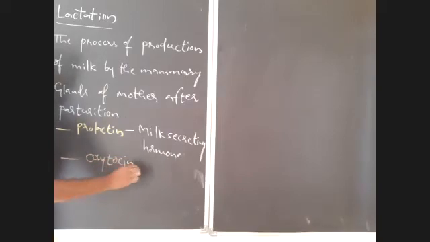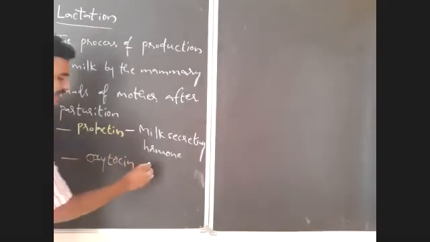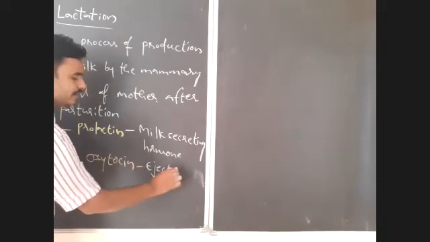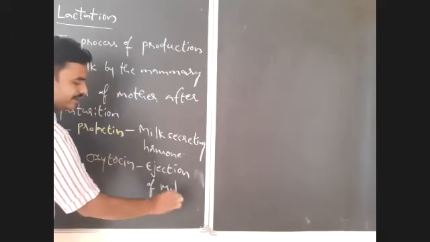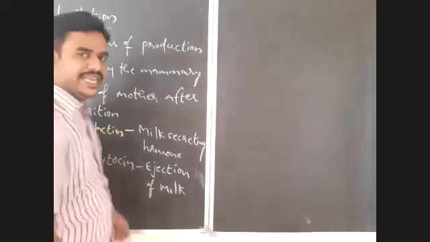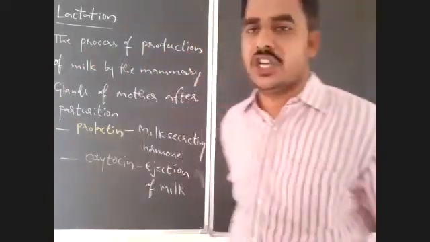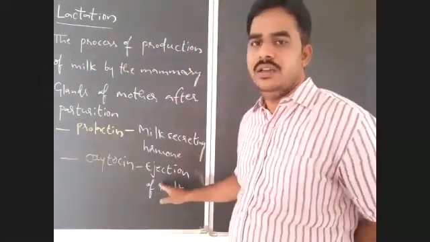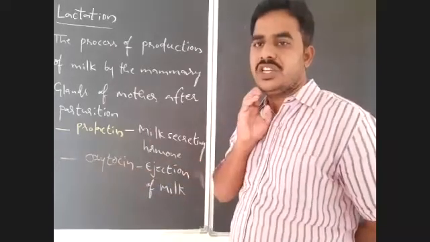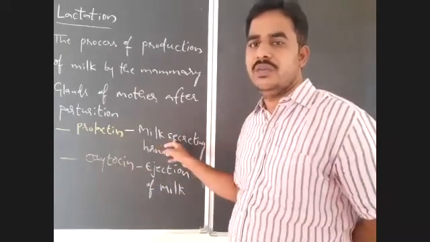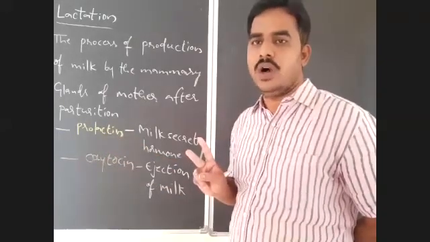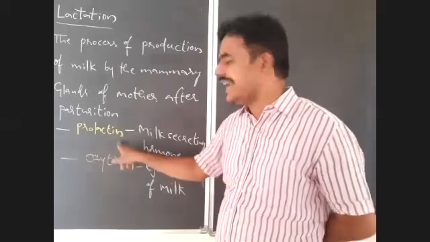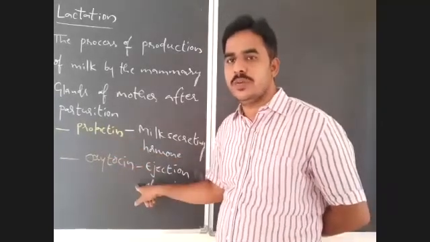Oxytocin. Oxytocin is responsible for ejection of milk. So the milk will come out by the action of only oxytocin, ejection. Okay, ejection of milk is the role of oxytocin. Production or secretion of milk, prolactin. Don't confuse now. Two hormones are involved in lactation. One is an anterior pituitary hormone, another one is a posterior pituitary hormone.